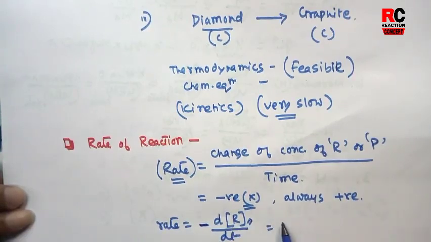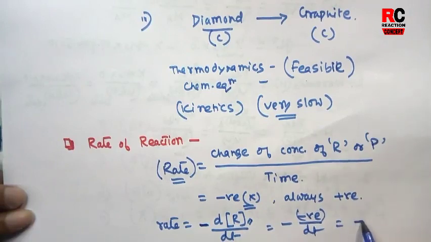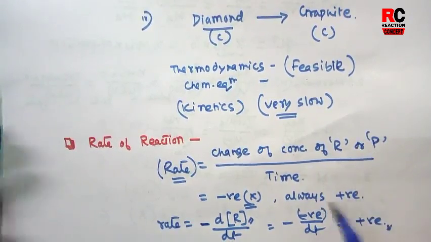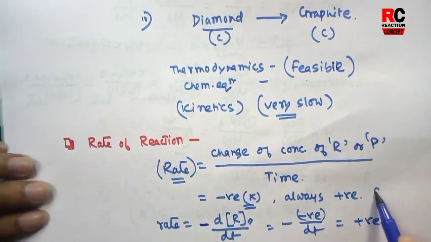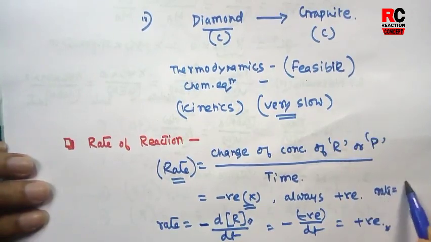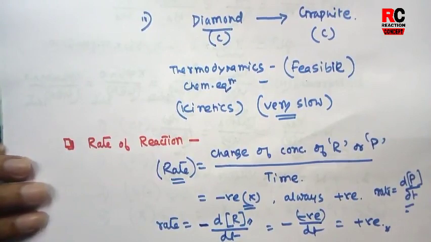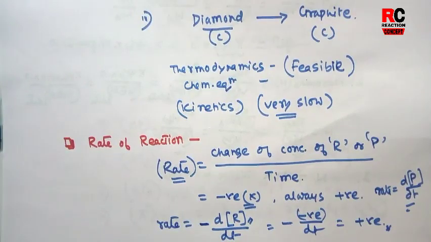So this dR factor would always be negative, and at the end the result will be a positive value. For product, we use the rate of product formation like this.